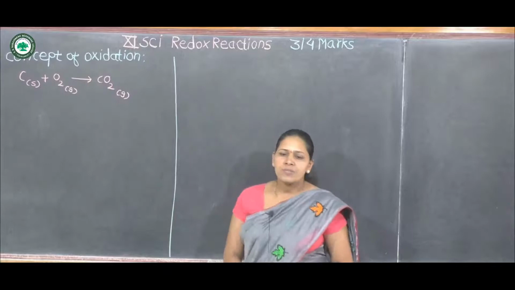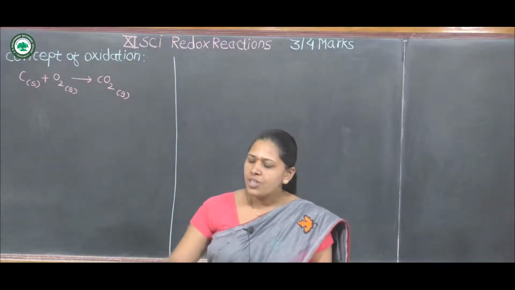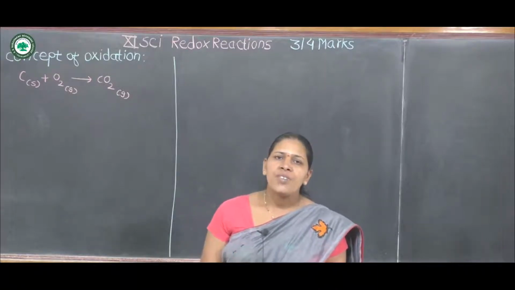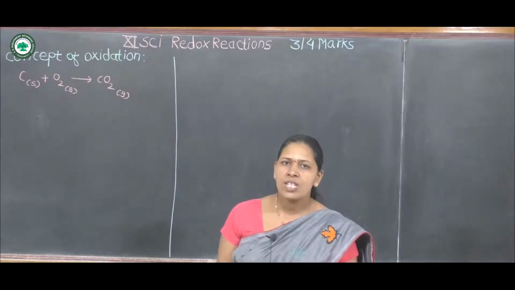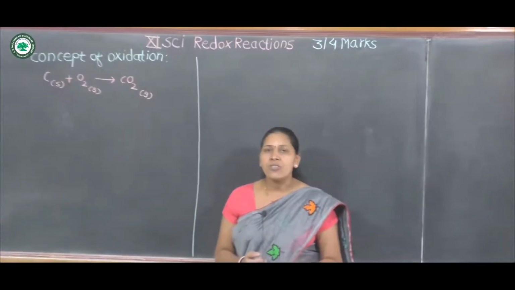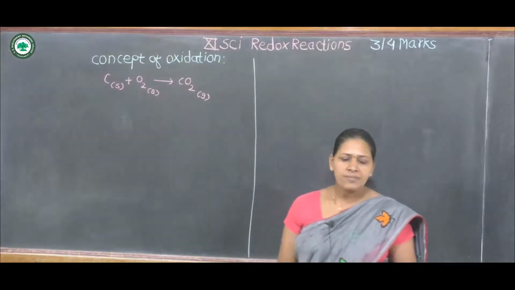In this reaction, oxygen is added to carbon, therefore it is an oxidation reaction. The first definition of oxidation is combination of any element or substance with oxygen. Carbon reacting with oxygen to form carbon dioxide is called oxidation.